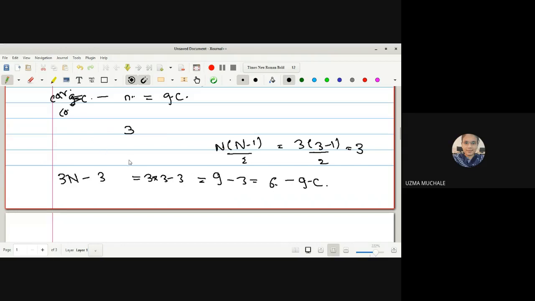Now every time we cannot do this calculation, but if we have a general formula, we can say it is 3n minus n into n minus 1 divided by 2, and after putting in the value of n you can get the answer. But for consideration, we have considered that the rigid body consists of only three particles, and we have found that for a rigid body consisting of three particles, 6 generalized coordinates will be there.